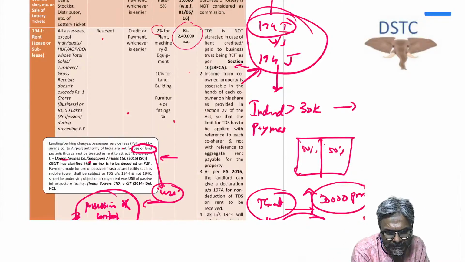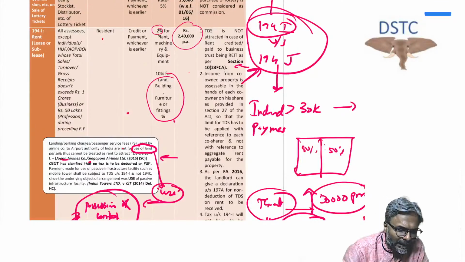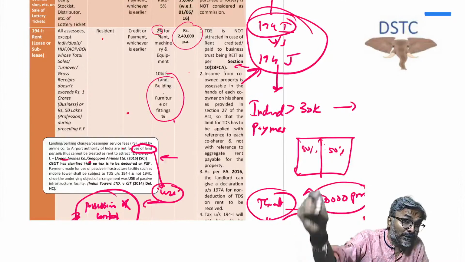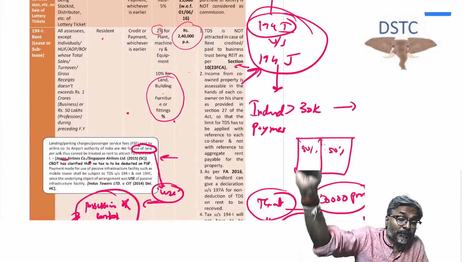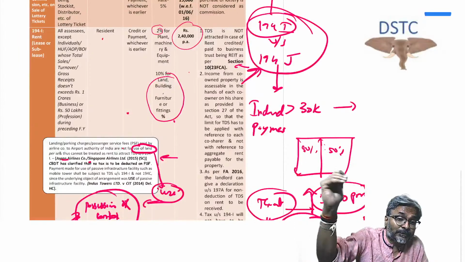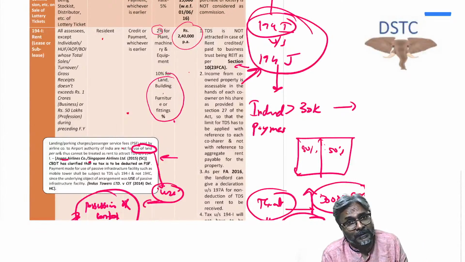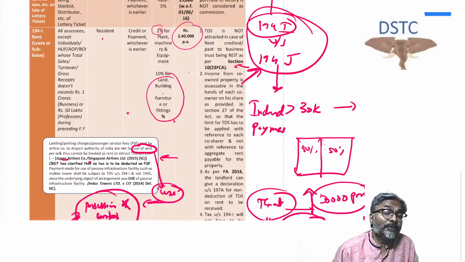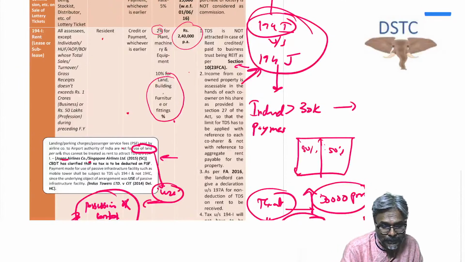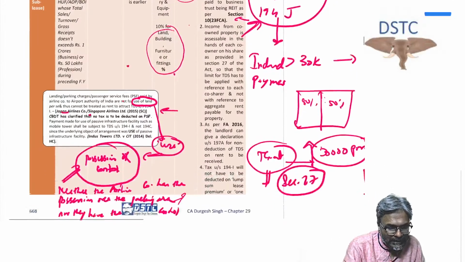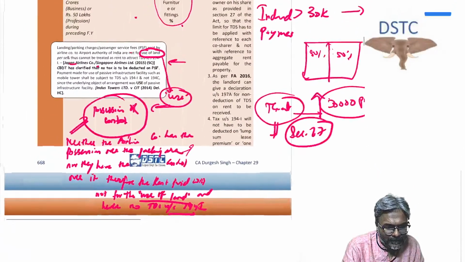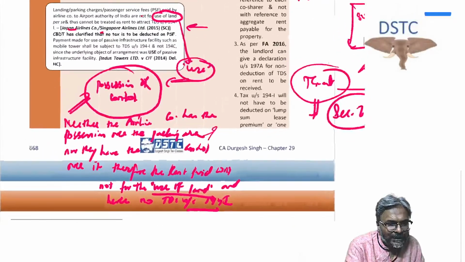Now 2% is the rate for plant and machinery, and 10% is for land and building, and also for furniture and fitting. So any rental paid for furniture and fitting or for land and building, the rate of TDS would be 10%, whereas for plant and machinery, the rentals paid attract only 2%. That is the point that you should keep in mind. Now here there is the particular case of land and parking charges.